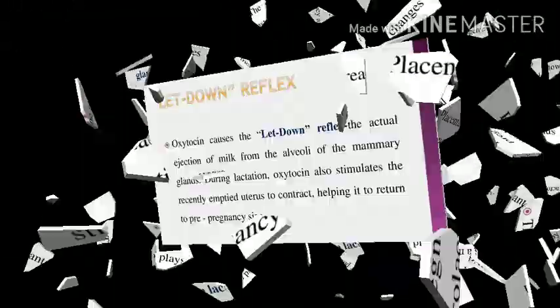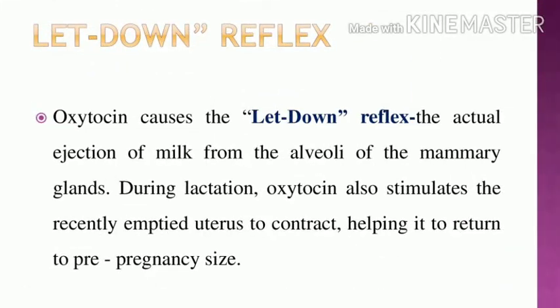Can you understand? Let down reflex. This is an important 3-mark question. It involves oxytocin. What is oxytocin? A neurohypophysis hormone. It causes the let down reflex, the actual ejection of milk from the alveoli of the mammary glands.